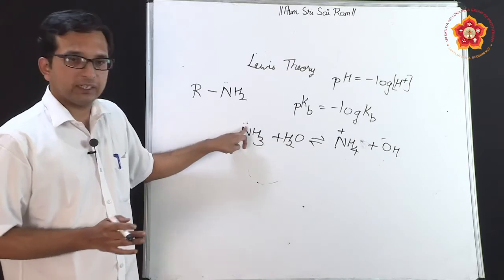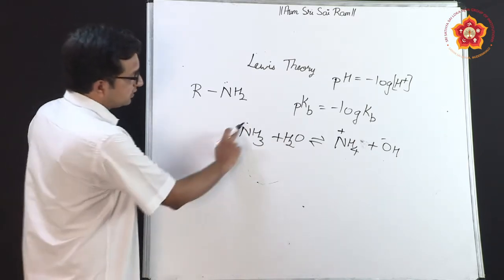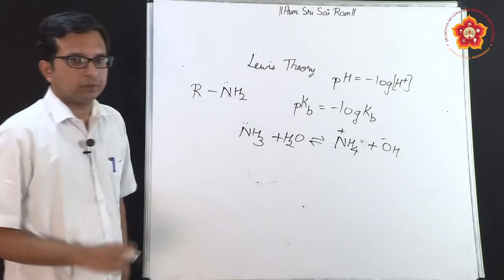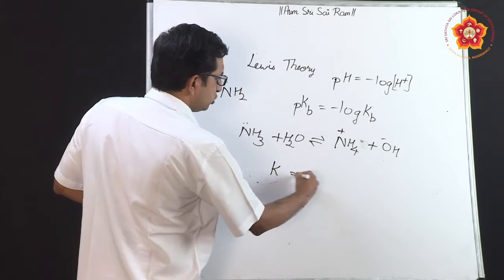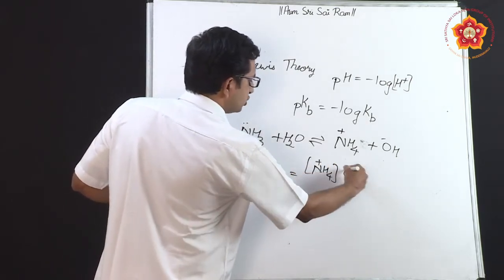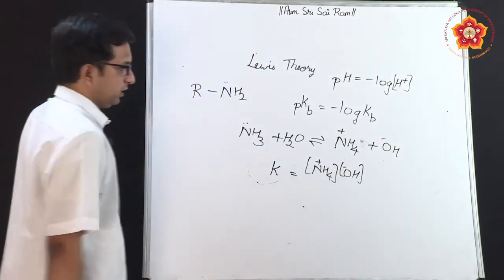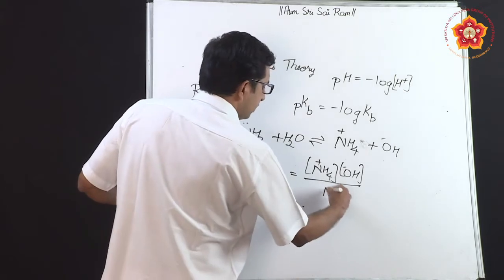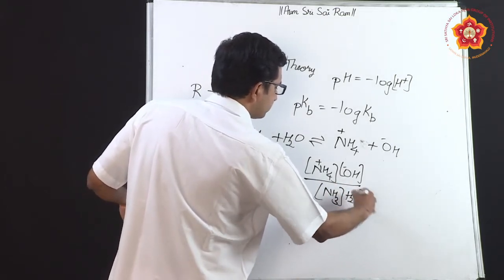H plus has come and attacked here, because H plus is electron deficient and this is the electron rich species. So such a system can be obtained, and the dissociation constant can be written as the product of the concentrations of the species formed, NH4 plus and OH minus, divided by ammonia, the reactant, along with water.